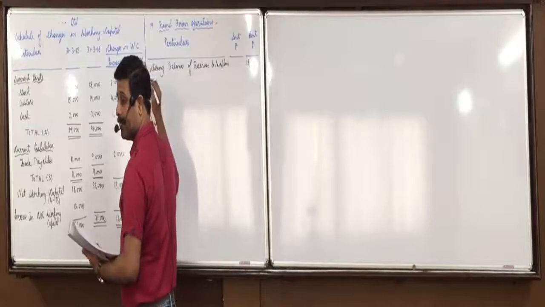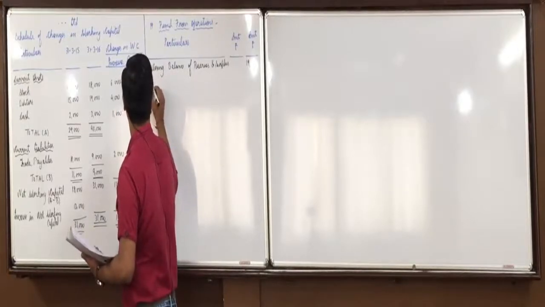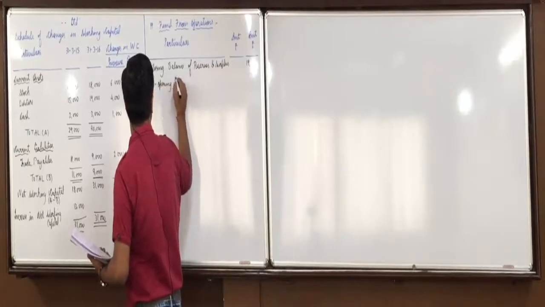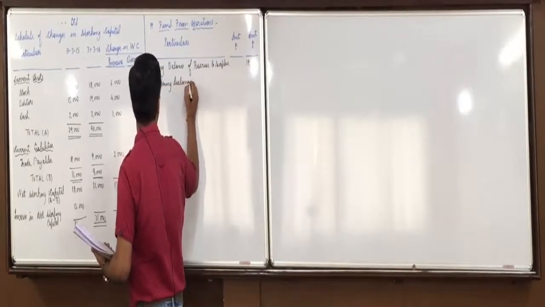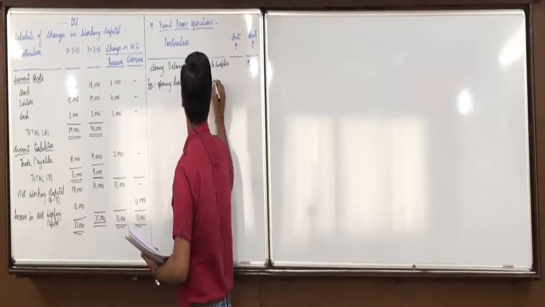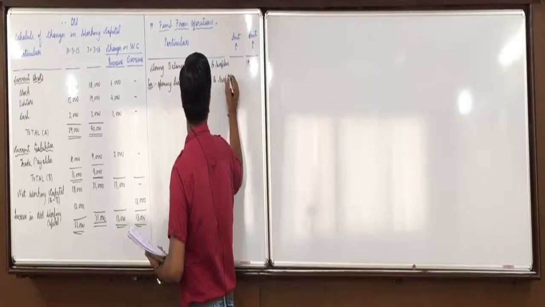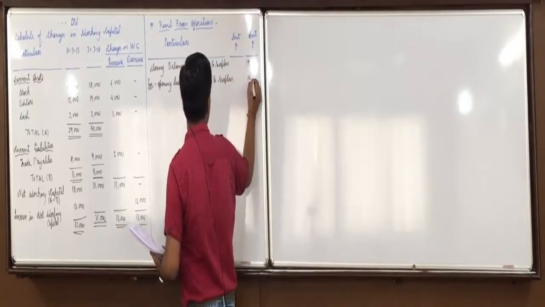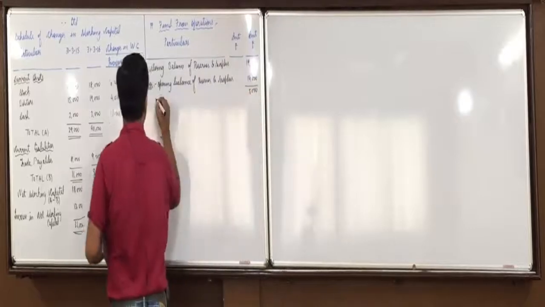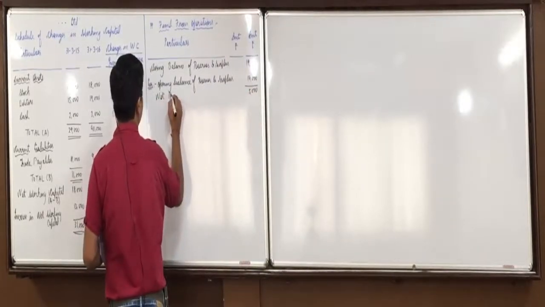Then minus the opening balance of reserves and surplus, 14,000. So 5,000 is net profit.